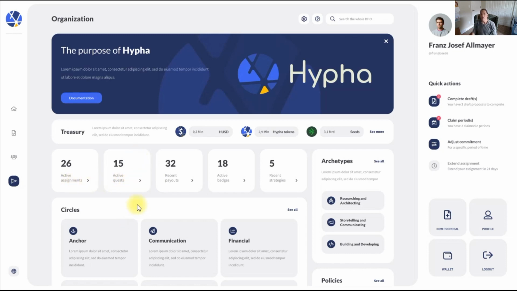A quest is, hey, we're a village organization, and every tree that you plant, we're going to pay you 100 of our community tokens. And that could be a standing quest. So as people show up to your community, they can click here and explore all the different quests, ways that they can contribute to your organization and to your cause, to your community. You can see all the different recent payouts, so what people are getting paid for.